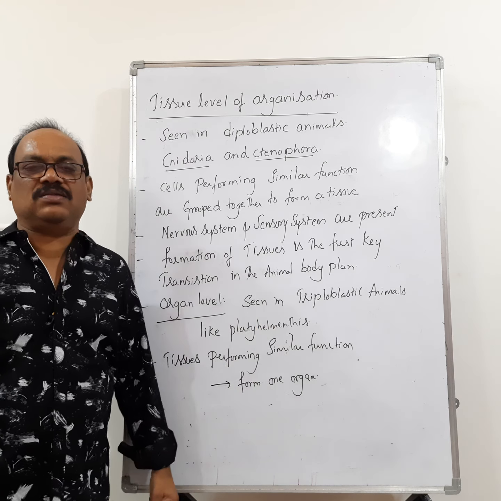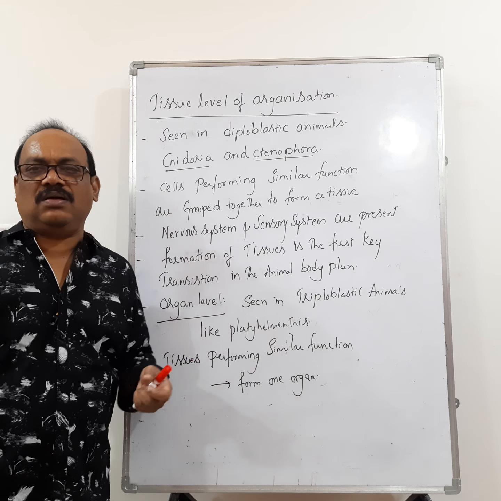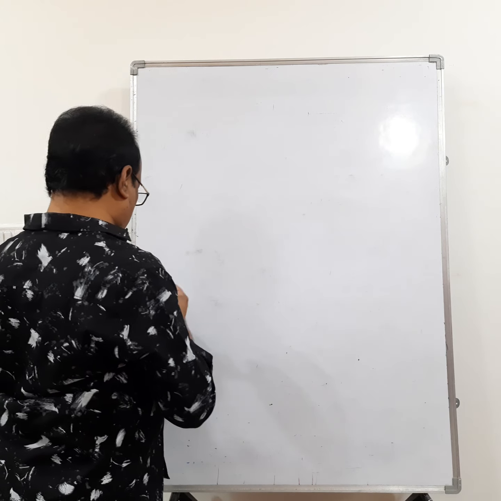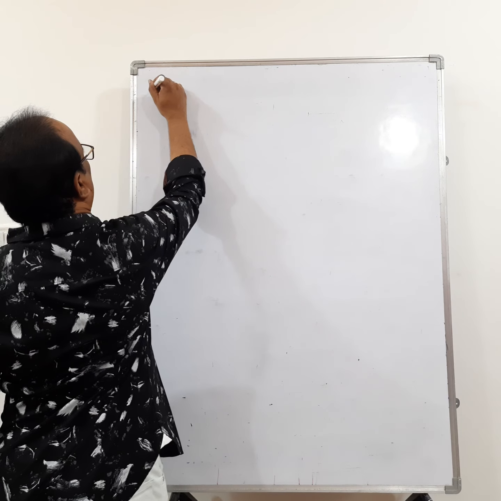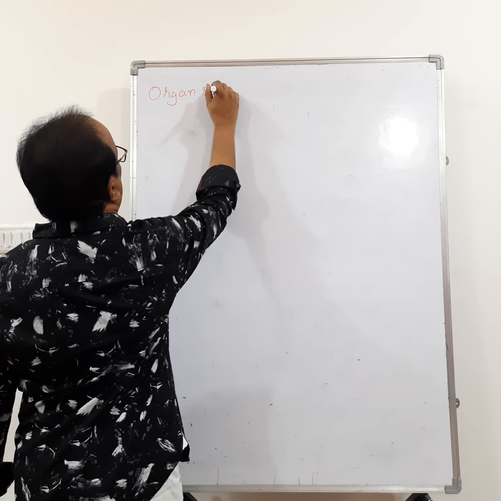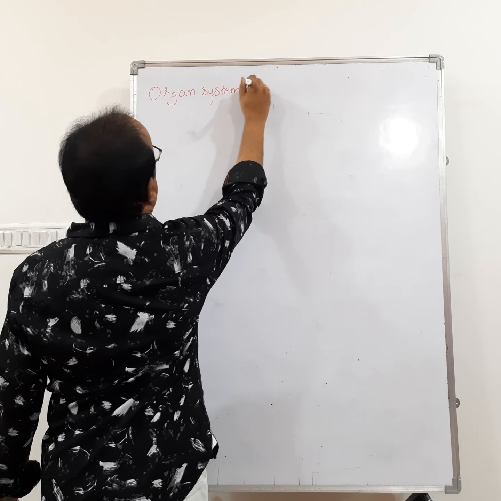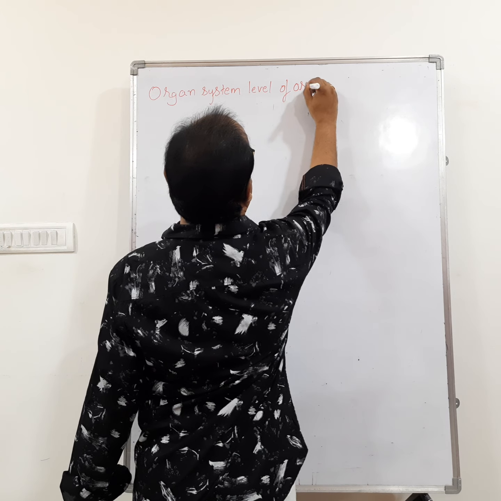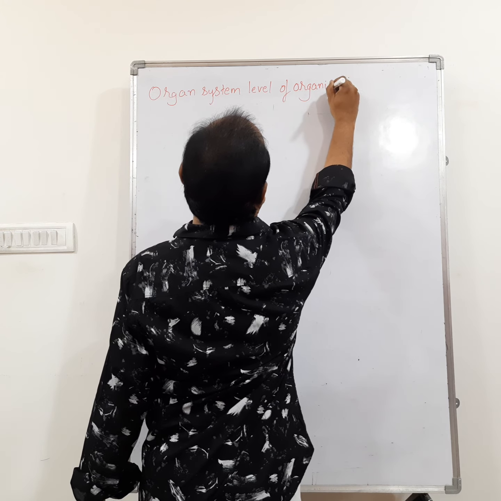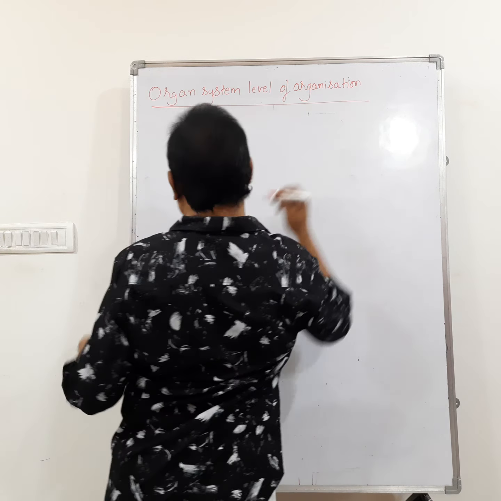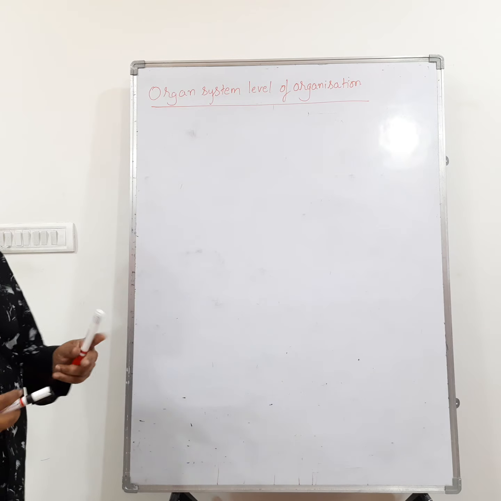Next, let us go for the highest level of organization, that is the organ system level of organization.